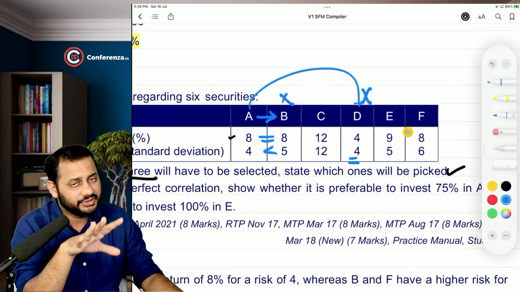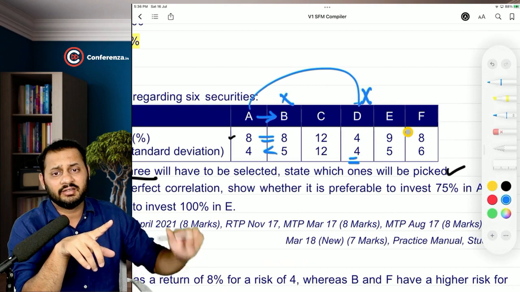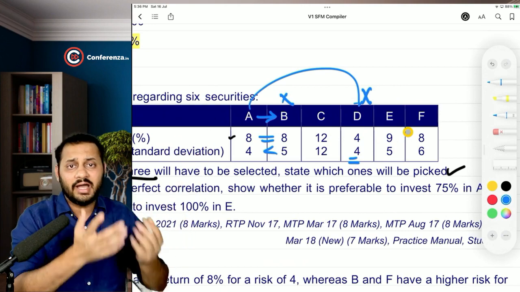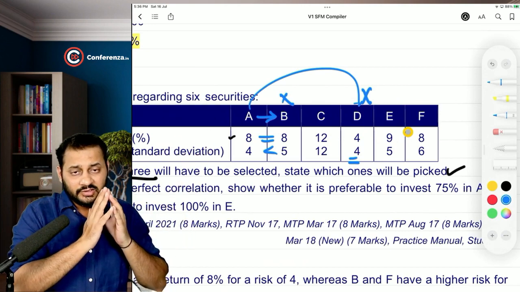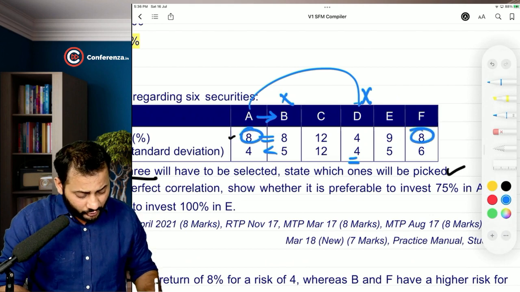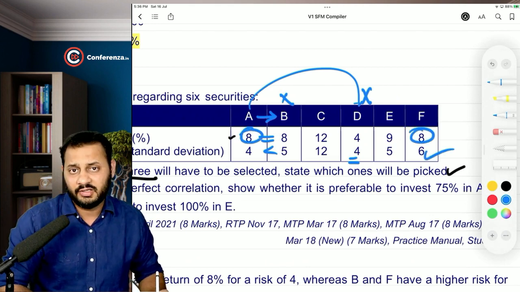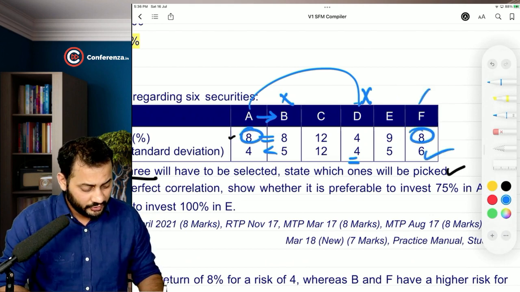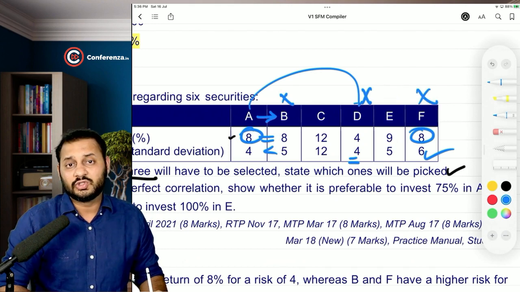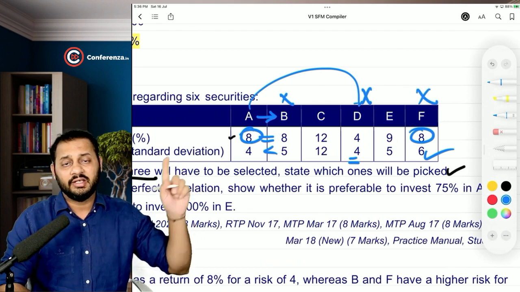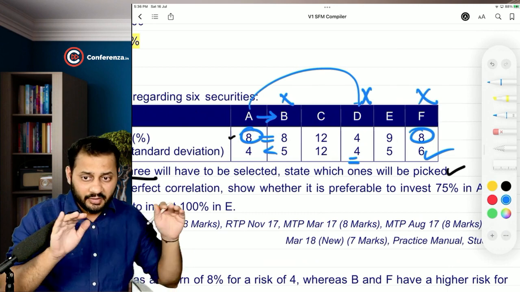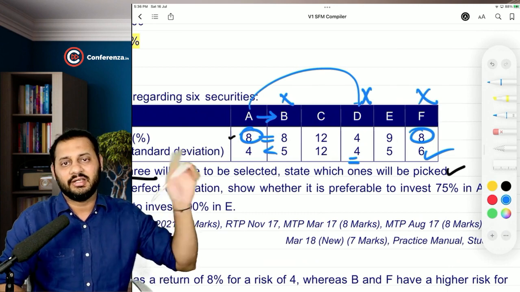Then comes F. We can clearly see that A is dominating F. Why and how? The return is 8% in both, but the risk in F is higher, which is not good. So F will also get eliminated by A with the concept of same return and lesser risk in A.